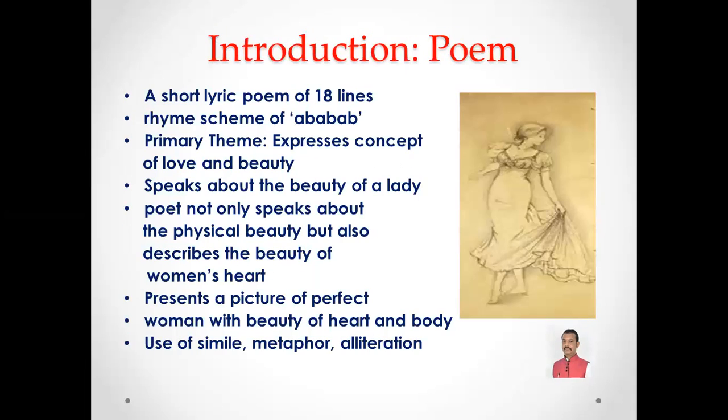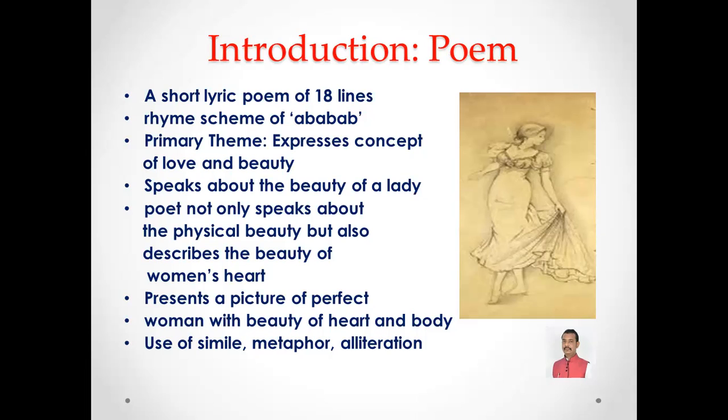After getting the information about the poet, now we will try to understand something about the poem. I will introduce the poem before we learn it stanza wise. The poem She Walks in Beauty is a short lyric poem of 18 lines.